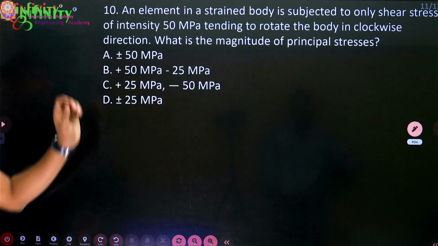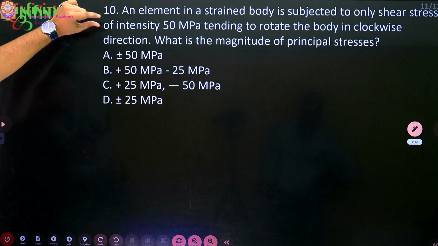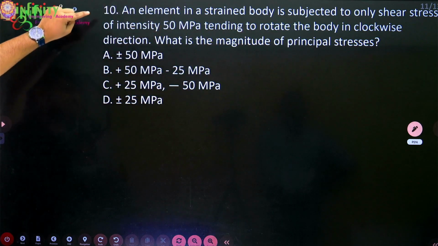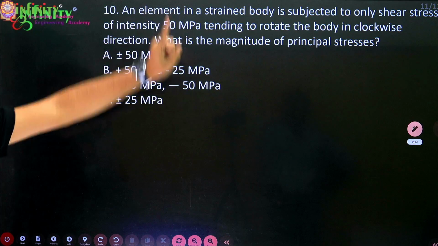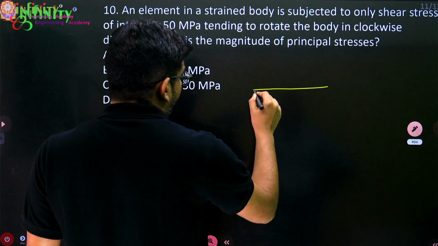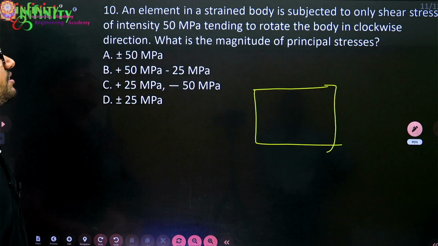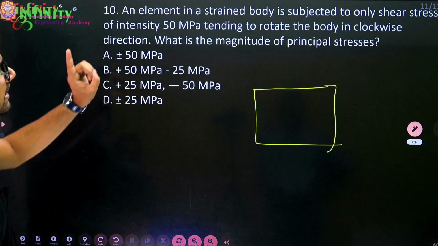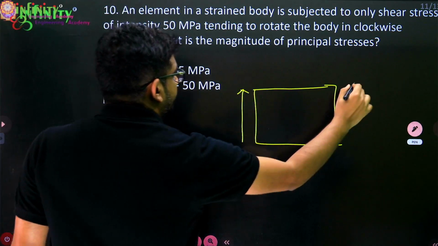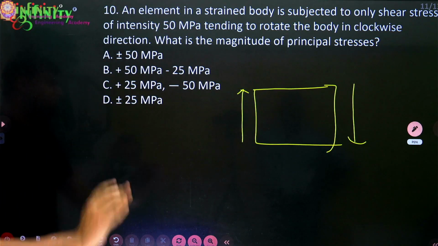Next one. An element in a strained body is subjected to only shear stress of intensity 50 MPa tending to rotate the body in clockwise direction. What is the magnitude of the principal stress? They are asking what is the magnitude of the principal stress. So an element is there and it is subjected to only shear stress, tending to rotate the body in clockwise direction. So only shear stresses are there like this.